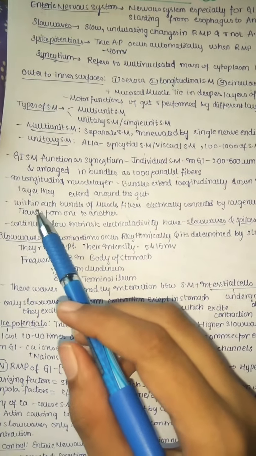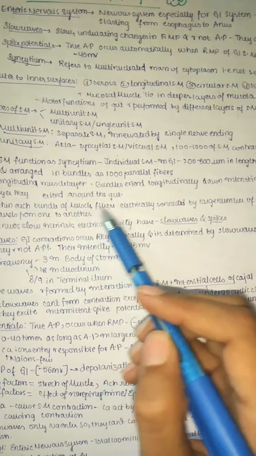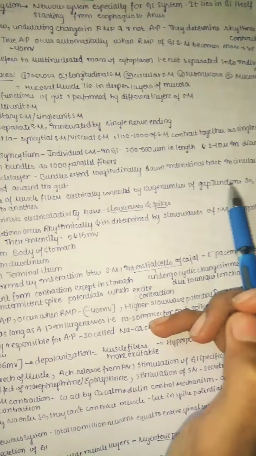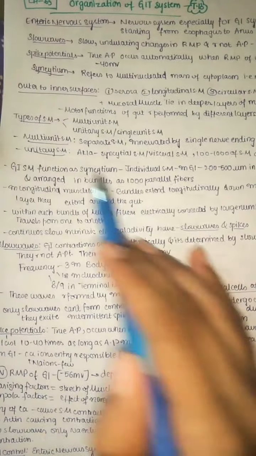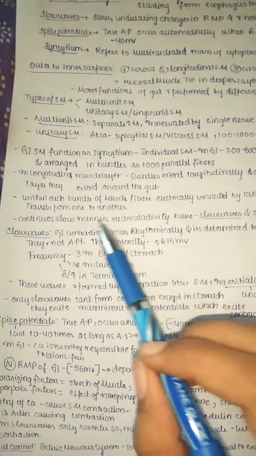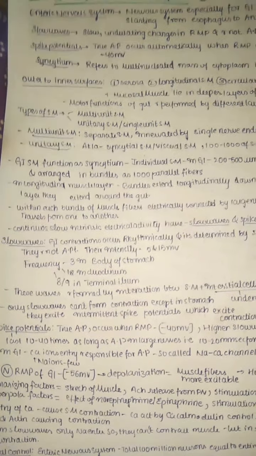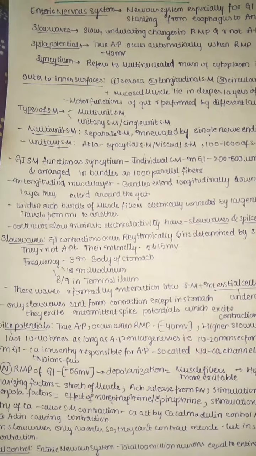Within each bundle, muscle fibers are electrically connected by a large number of gap junctions. As you know, these are single-unit syncytium, so they should also have gap junctions for the passage of action potentials. So action potentials travel from one to another very easily by means of these gap junctions. We also discussed the same in the case of cardiac muscle.